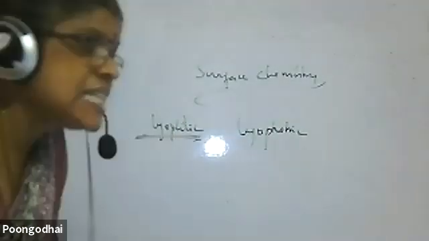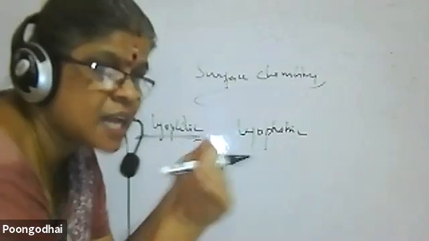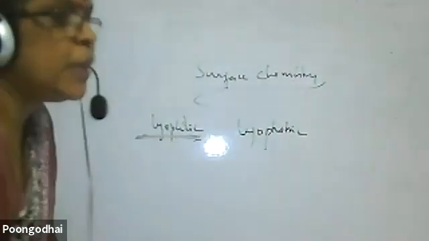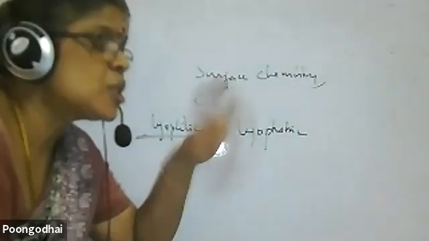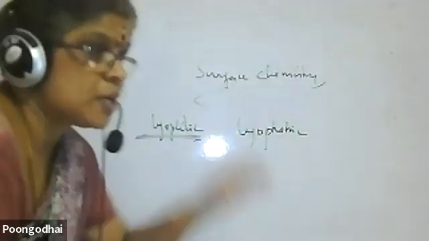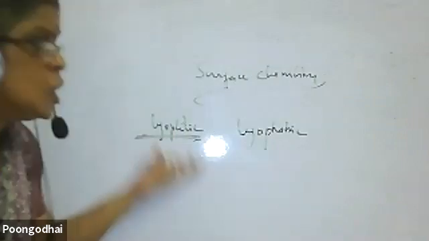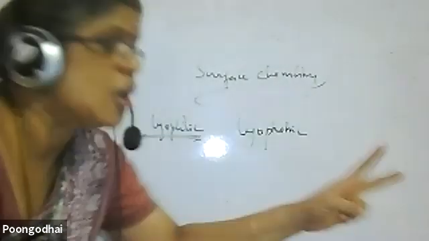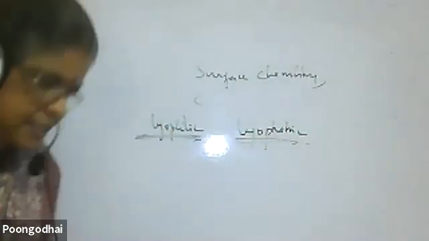So the particles will not come close because of the charge. So only lyophilic sols are stable. And they get solvated. More solvation, more energy is given up. When more energy is given up, the system is of lower energy, so they are highly stable. So lyophilic sols are stable because of two reasons: charge and solvation. Be clear. Lyophobic are unstable. That is the thing you have to keep in mind.